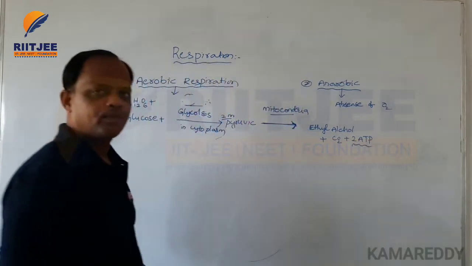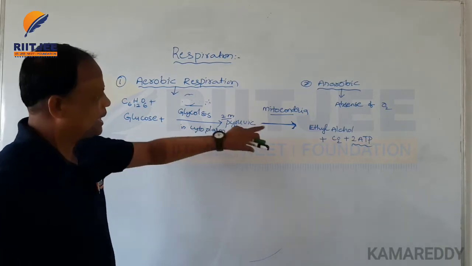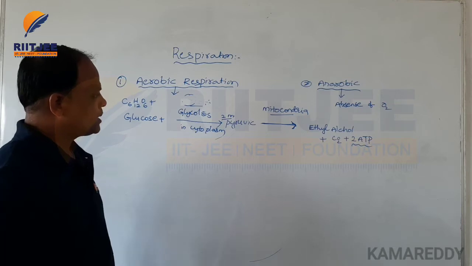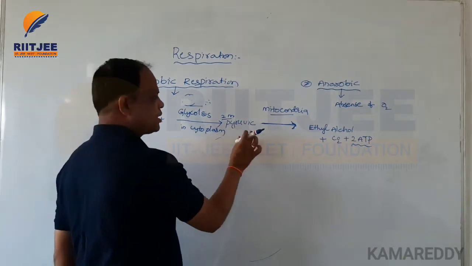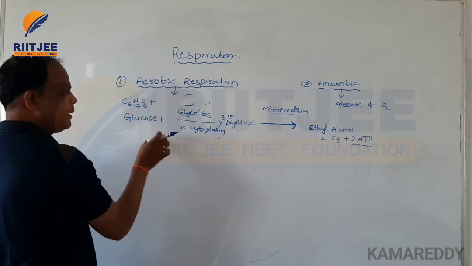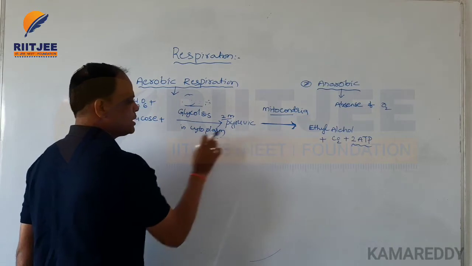This is the best example in yeast cells, in the absence of oxygen. Up to this stage the process is the same in aerobic and anaerobic respiration.